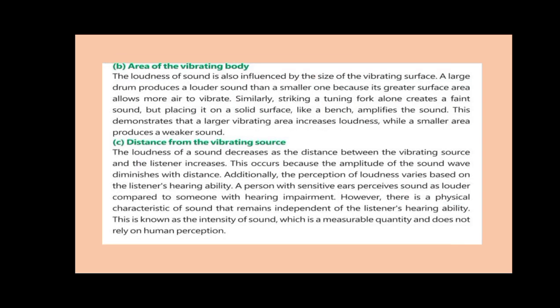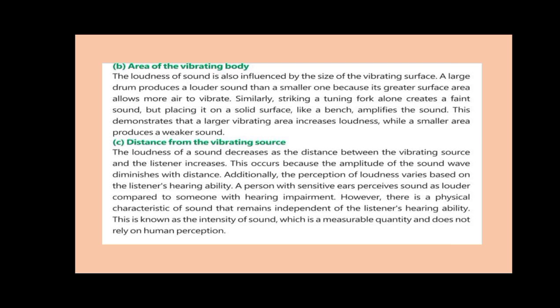The other factor is the area of a vibrating body. The loudness also depends upon the area, and it is directly related with the area of the vibrating object. If the area of an object is smaller, the loudness of the sound will also be lower as compared to a larger area. We can consider the example of a drum. Let's consider two drums.